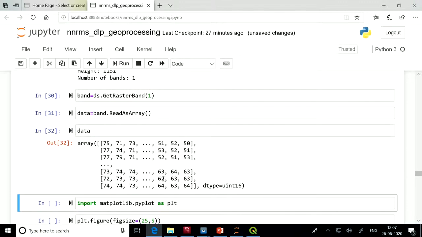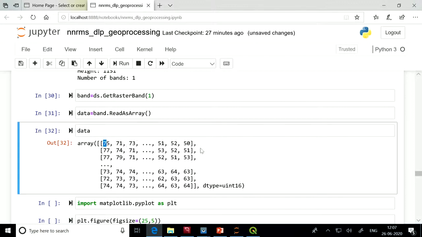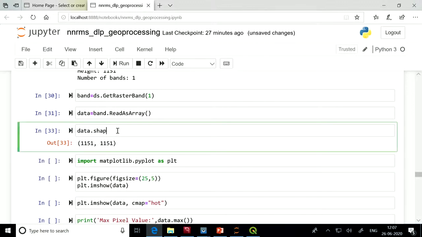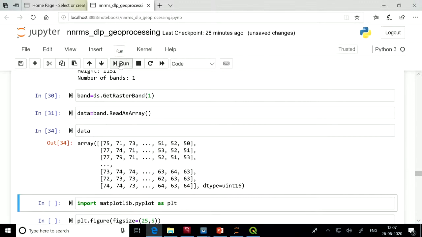If we see the data, it looks like this. Each value represents the pixel intensity of that particular cell. Like the 0th pixel has an intensity of 75, 71, 73 and so on. If I print the shape of this data, it says 1151 by 1151. So this is how the image is actually represented in the computer's memory, as numbers.